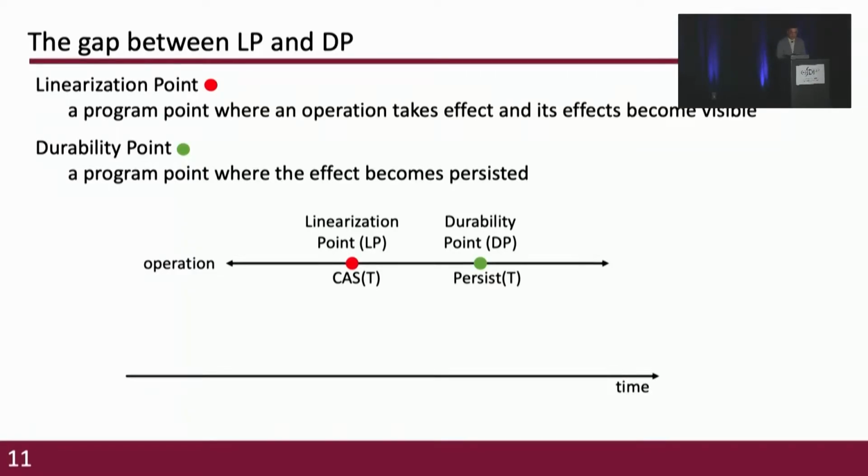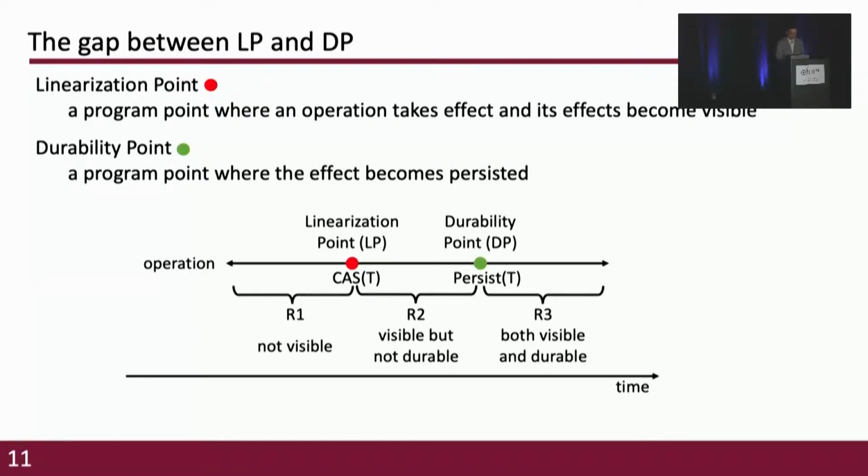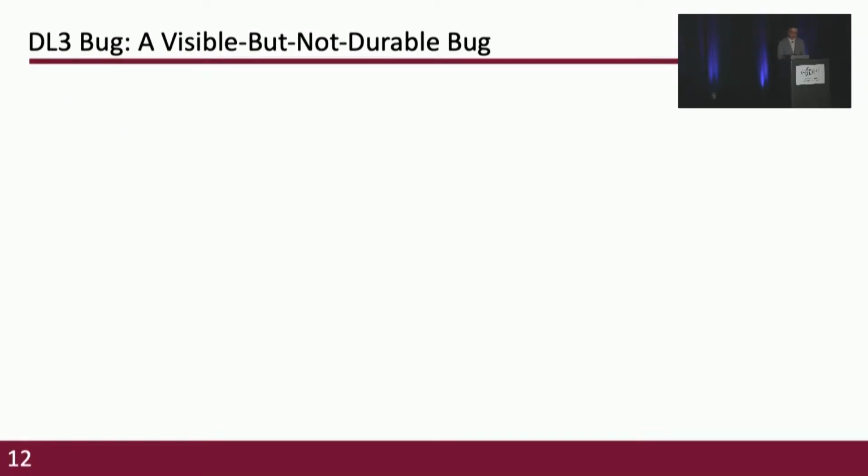The duration of an operation can be partitioned into 3 regions based on the linearization point and the durability point. Before the LP, which is region 1 in this figure, the effect of an operation is neither visible nor durable. Between the LP and the DP, which is region 2 in this figure, the effect of an operation is visible but not durable yet. And after the durability point, which is region 3 in this figure, the effect of an operation is both visible and also durable. And we derive 3 bug patterns based on where the crash happens. In this talk, we focus on the 3rd bug pattern in the paper.